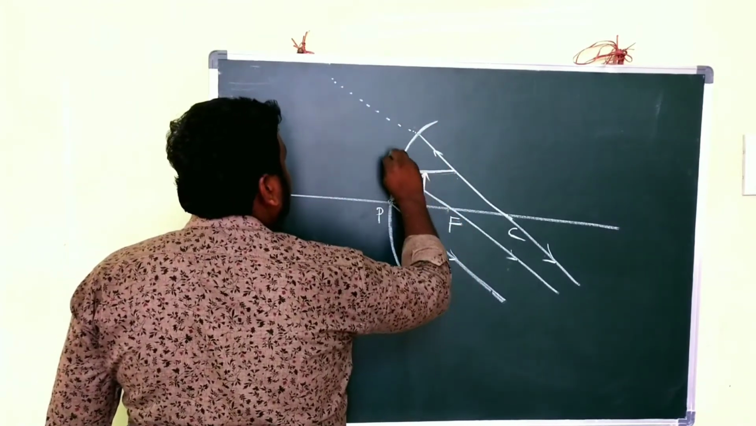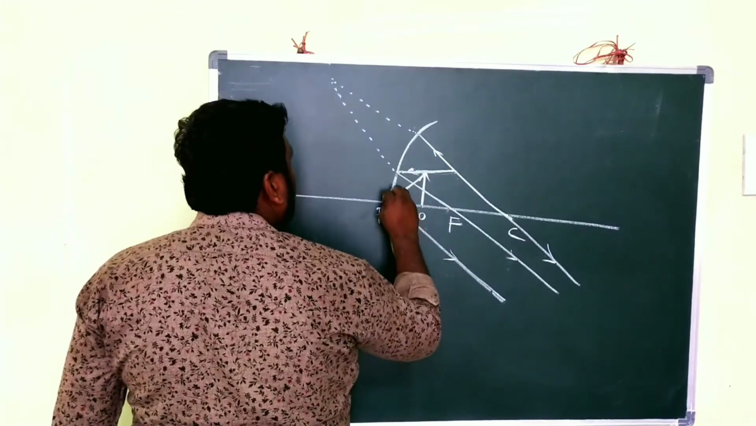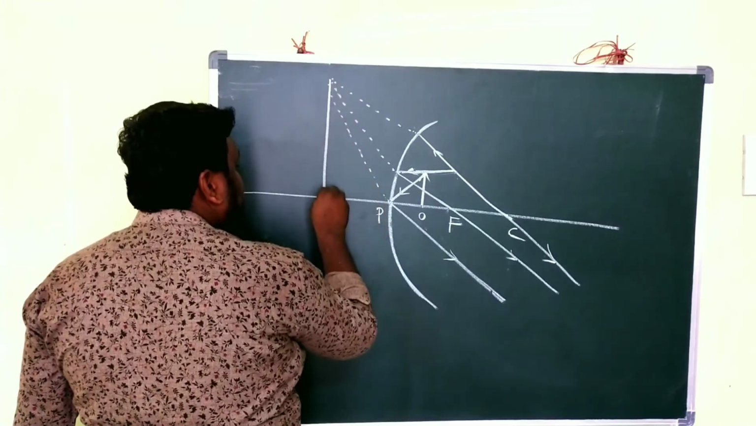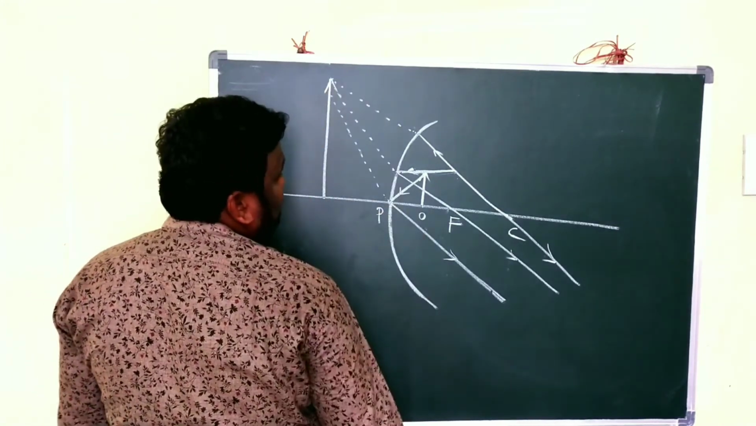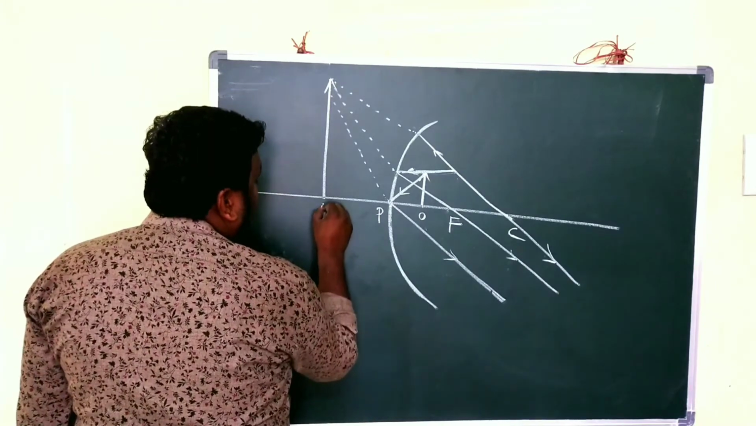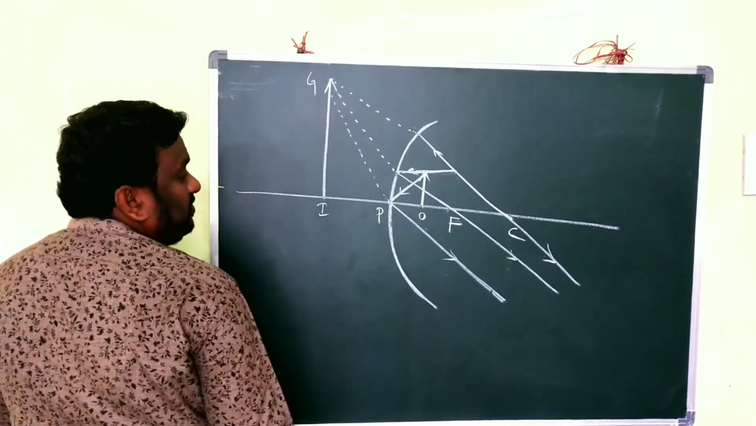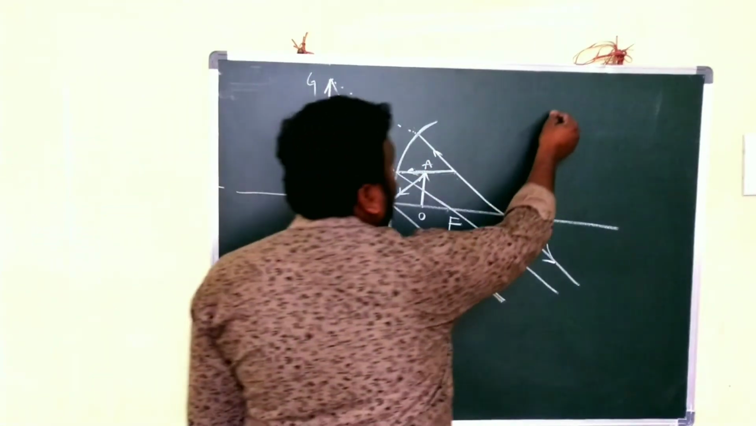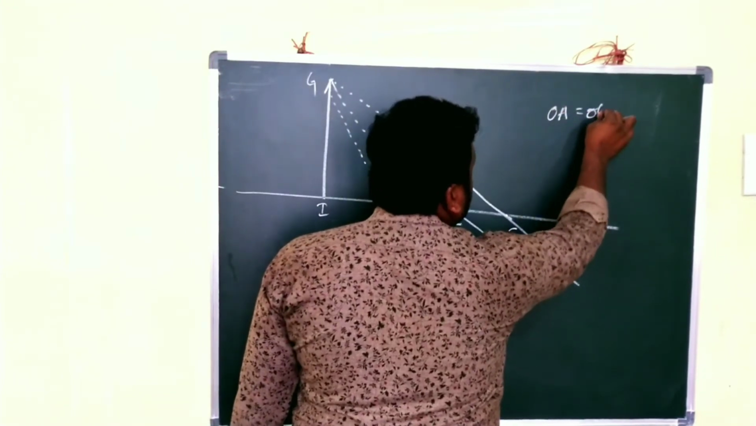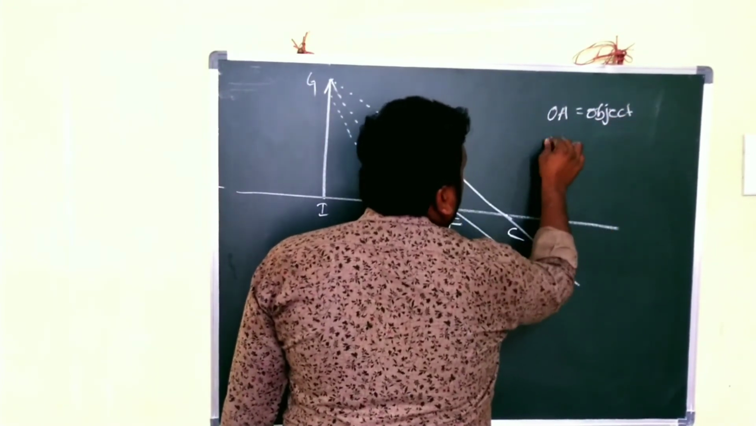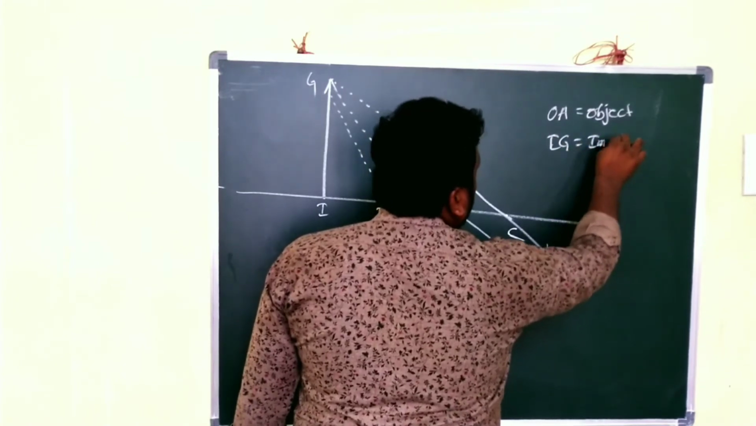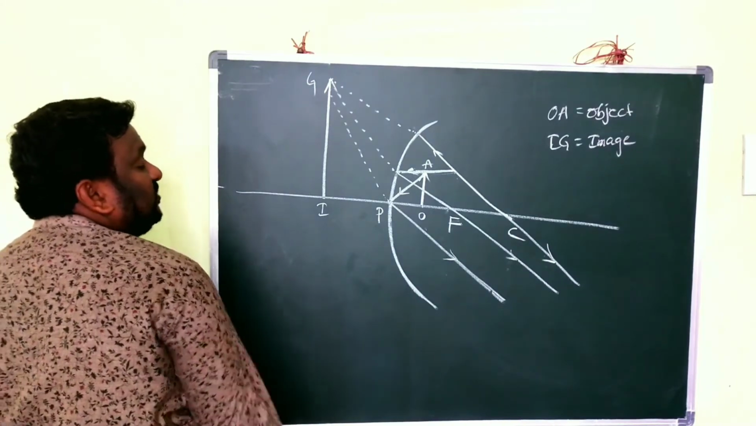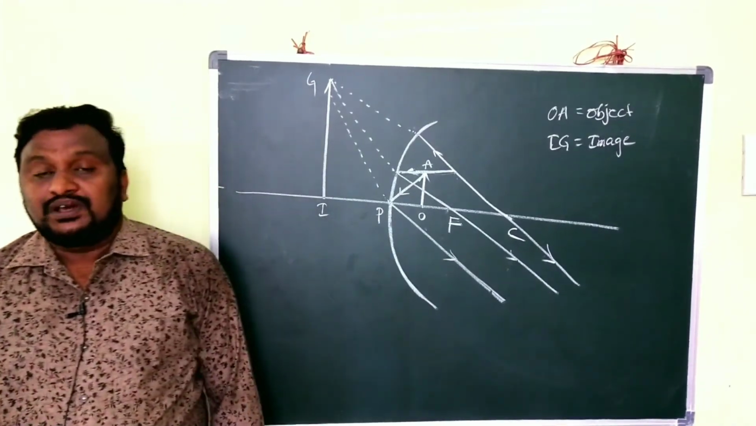First one, second one, and third one. So all meet at one point. At that point we are getting the image. Clear? Now it is the IG. Clear? OA. Children, in the diagram what is OA? OA is the object and IG is the image. What is that? IG is the image. Clear, children? So in this way we can draw the virtual image.